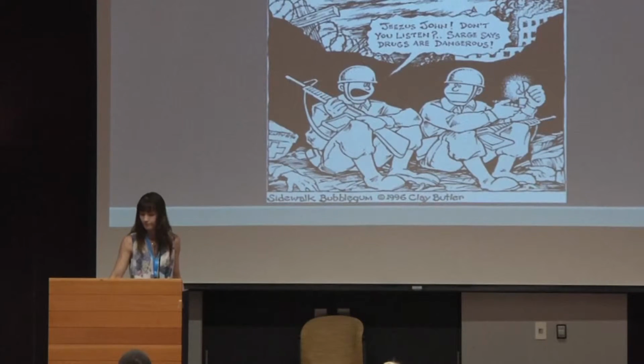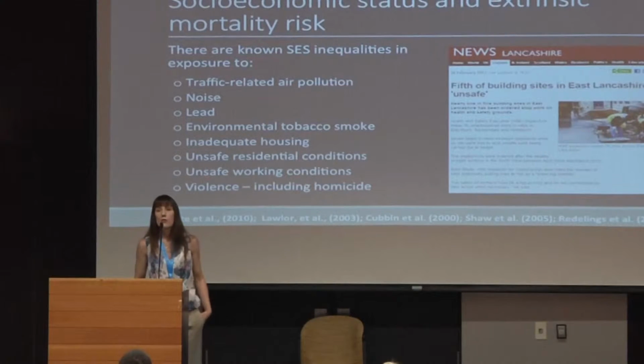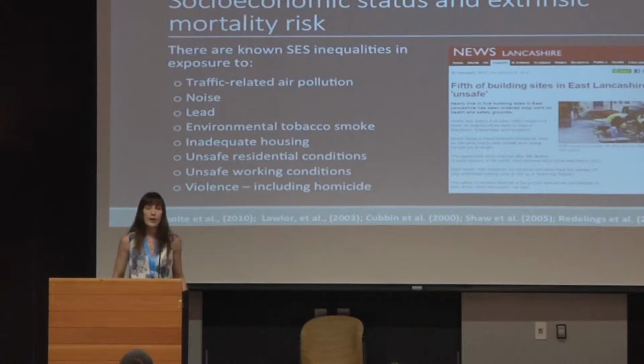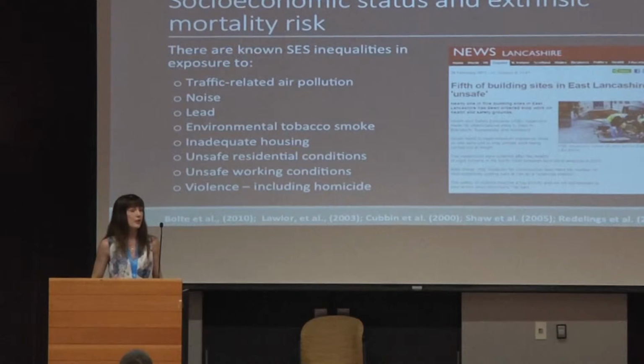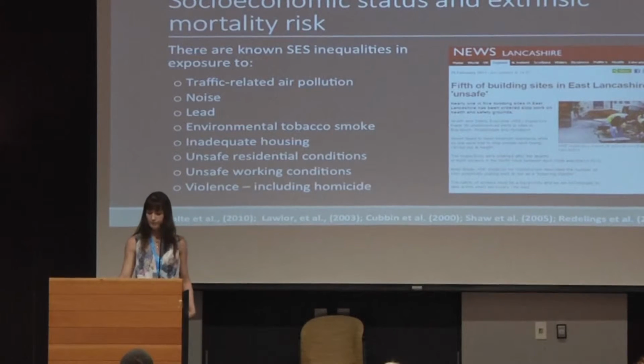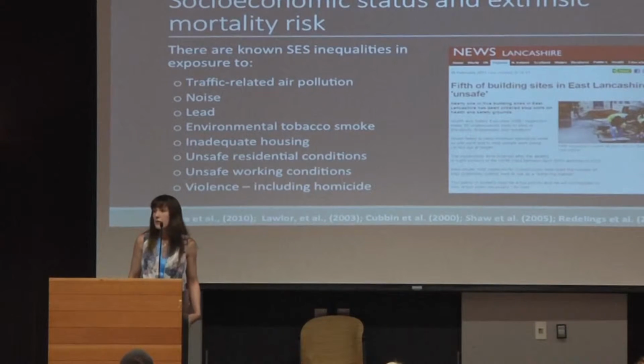in health behavior? Well, the truth is that there are known socioeconomic inequalities in a range of exposure to hazards. These things include air pollution, poor housing, violent crime, and a range of other things as you see listed here. And the interesting thing is that if you're lower socioeconomic status, you do have less control over this. You're less likely to be able to afford to live in a better neighborhood where there's less pollution or less crime. And if you're less educated, you're probably less likely to be able to get a job that is in